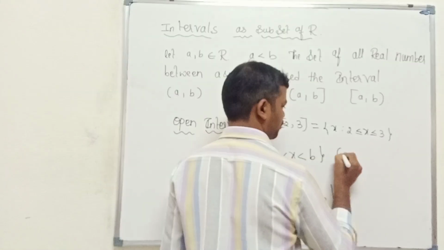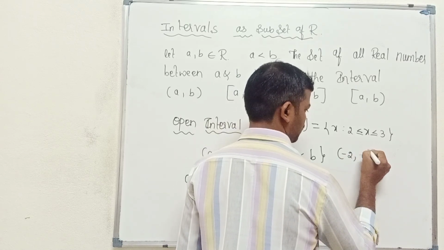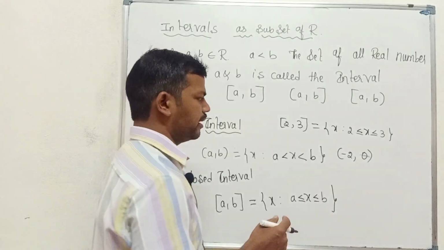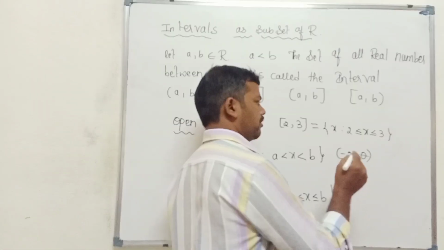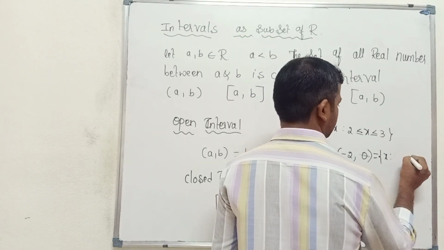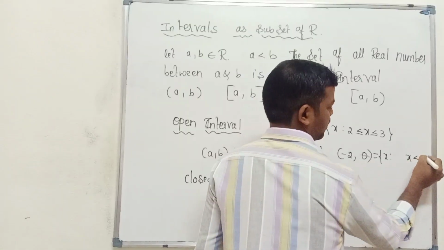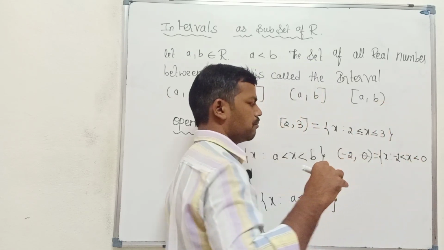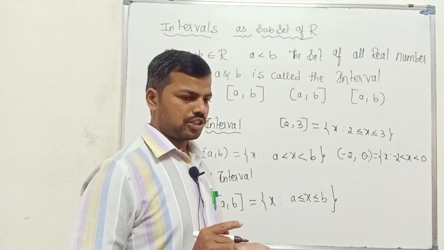Next, write an open interval, minus 2 to 0. Which interval is this? It is an open interval, so the endpoints are not included. How do we write this in set builder form? x such that x is less than 0 and greater than minus 2, and minus 2 is not included. So this is about the two intervals which we came to know.